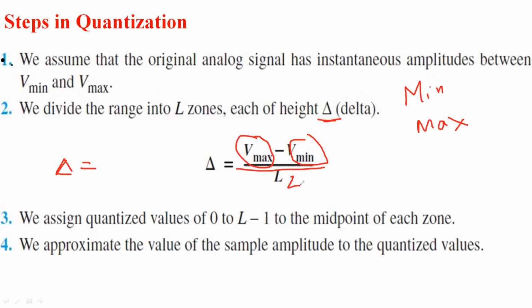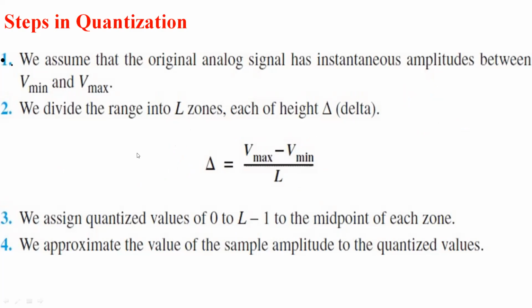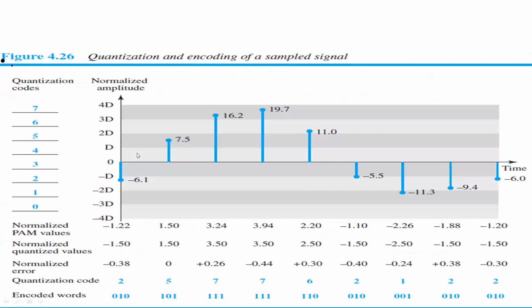So we assign the quantized values 0 to L minus 1 to the midpoint of each zone. Whatever quantized value we have runs from 0 to L minus 1. If we have L different zones, then we take values up to L minus 1. Then we approximate the value of each sample amplitude to the nearest quantized value. So these are the four major steps in the quantization process.